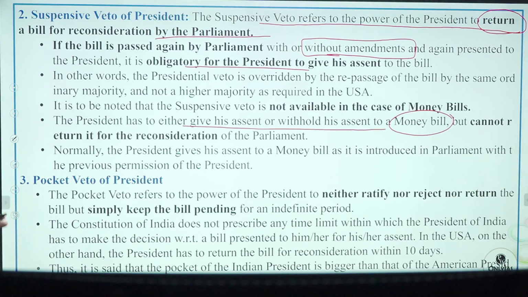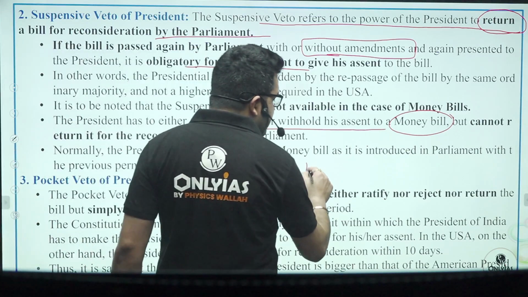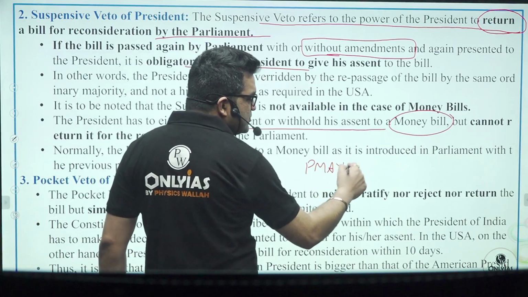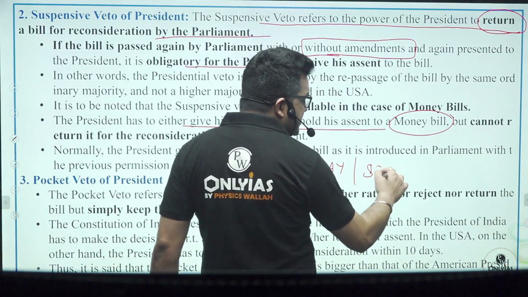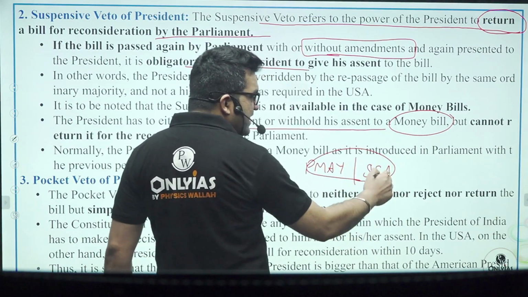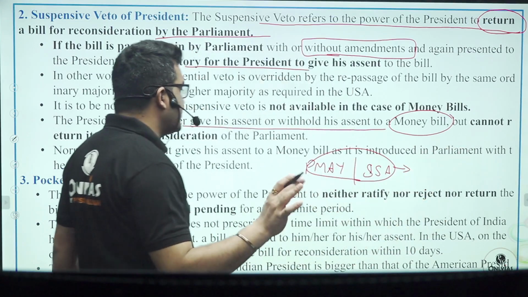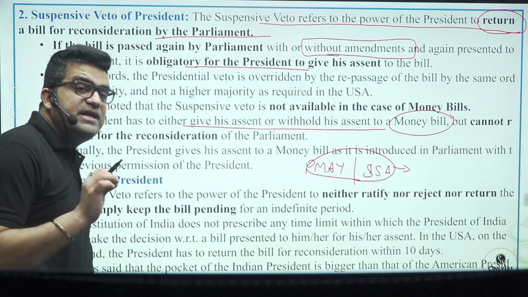Okay, it is to be noted that suspensive veto is not available in case of money bills. The president has to either give his assent to the bill or withhold his assent to a money bill, but cannot return it for the reconsideration of the parliament. He cannot ask to reduce the expenditure on Pradhan Mantri Awas Yojana or Samagra Shiksha Abhiyan or the like programs. He will have to either sign it or reject it. But he cannot return it for reconsideration.